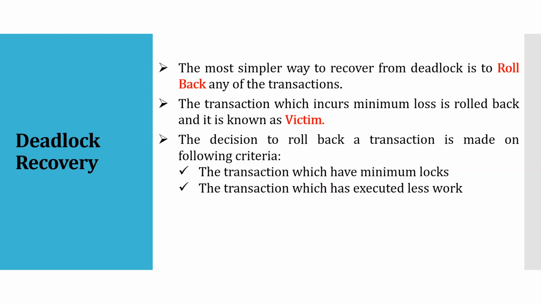This is how you decide the particular victim. The third way is the transaction which is very far away from completion. Similar to the second point, it is the transaction which is very far from committing its work. That is the third parameter.